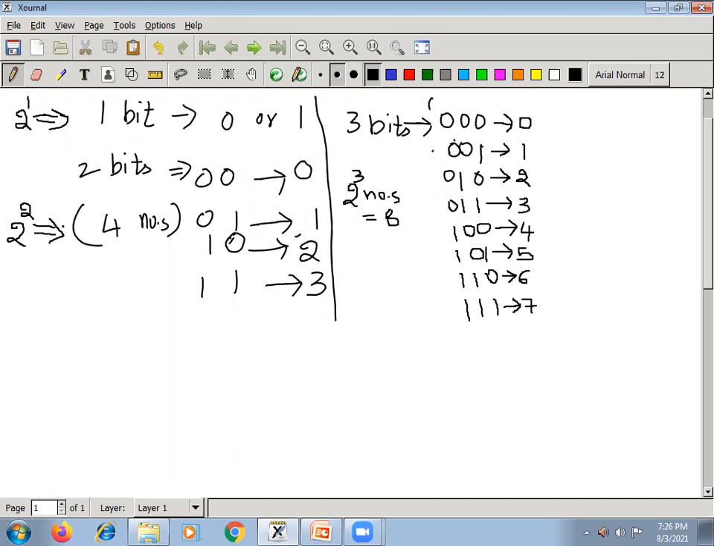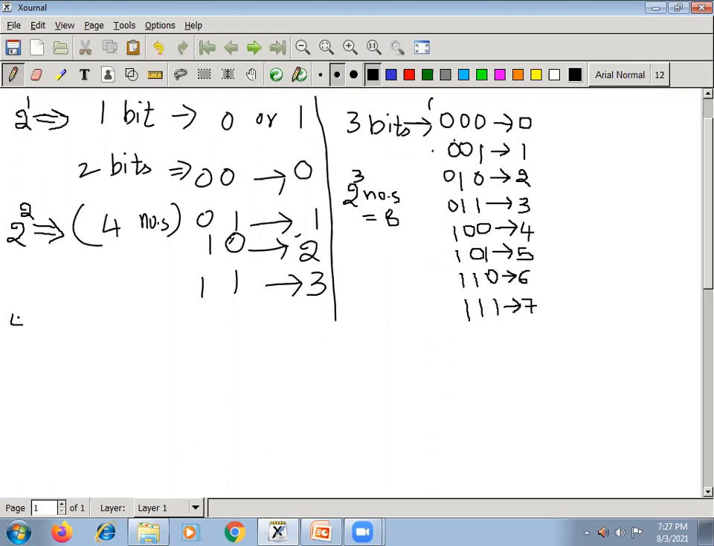When you say 4 numbers, it is 0 to 3. When you say 2 numbers, it is 0 to 1, because the number begins with 0, then the last digit is 2 power 3 minus 1. So like this we can get how many numbers we can store when you have 3 bits. Similarly, now you can arrive at a formula.